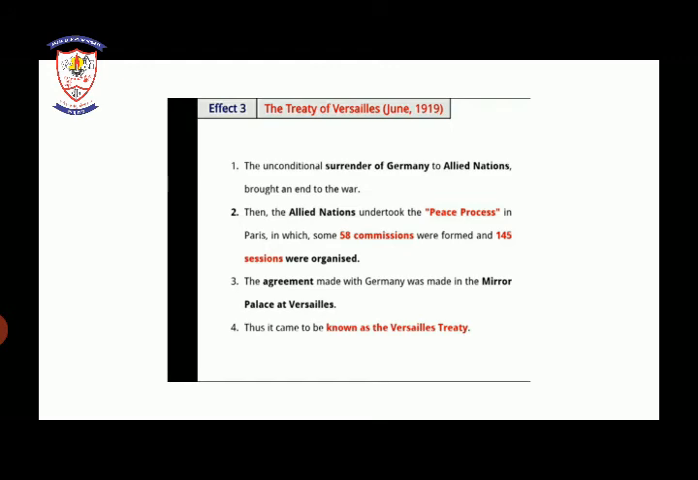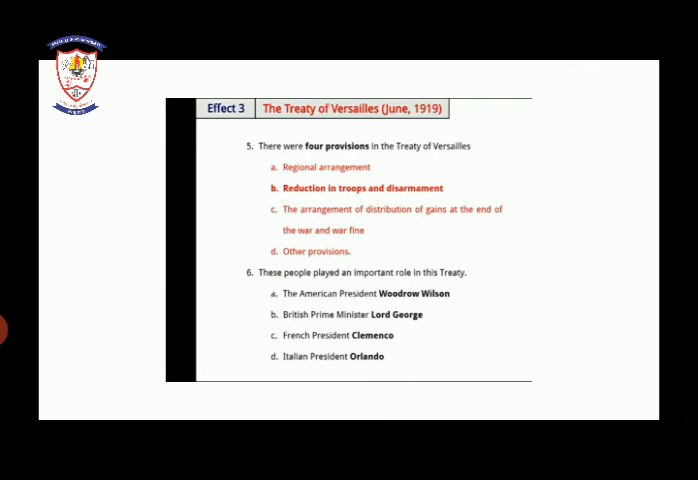The agreement with Germany was made in the Mirror Palace at Versailles. Thus it came to be known as the Versailles Treaty. As the agreement took place at the Palace of Versailles, this signed treaty was known as the Treaty of Versailles.